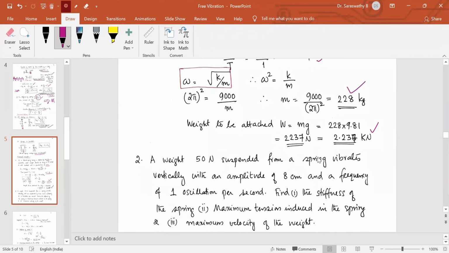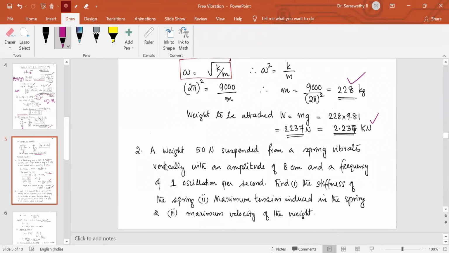Next question. A weight of 50 Newton suspended from a spring vibrates vertically with an amplitude of 8 centimeter. Amplitude means maximum displacement from mean position. And frequency is 1 oscillation per second. Find the stiffness of the spring, the maximum tension induced in the spring, and the maximum velocity of the weight.